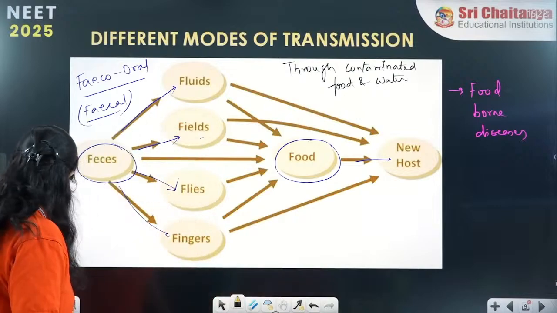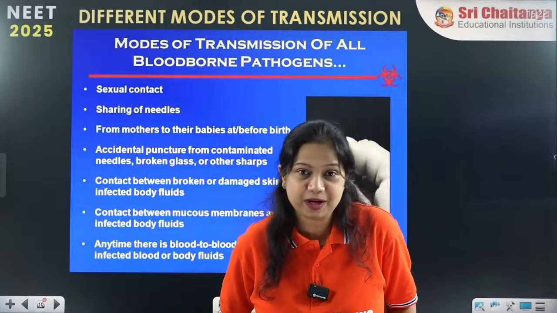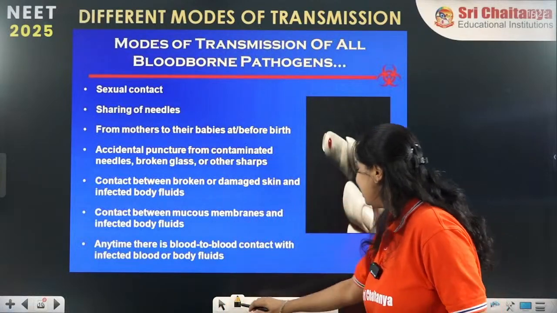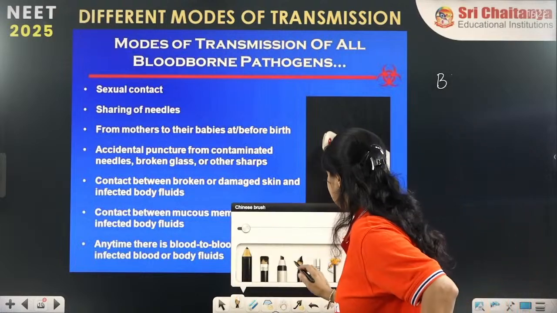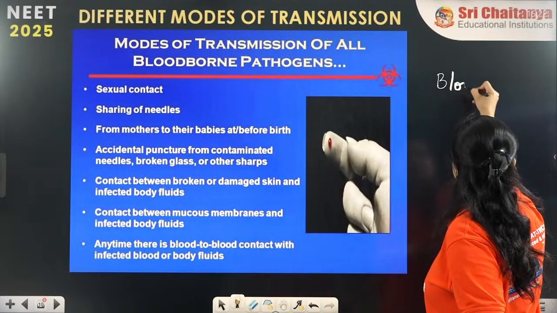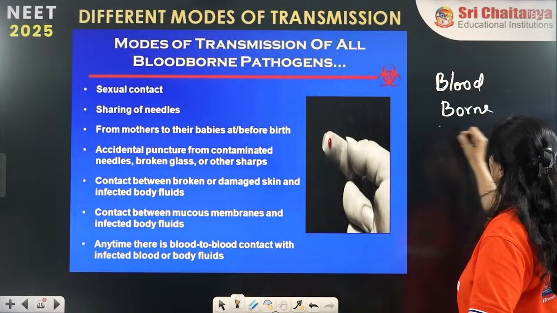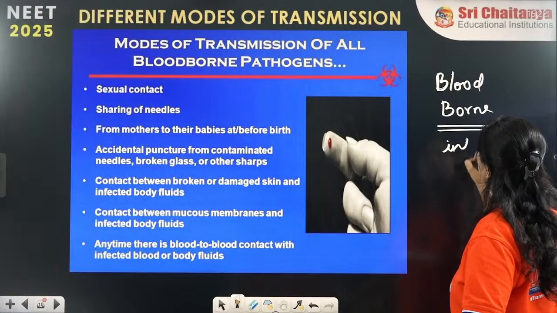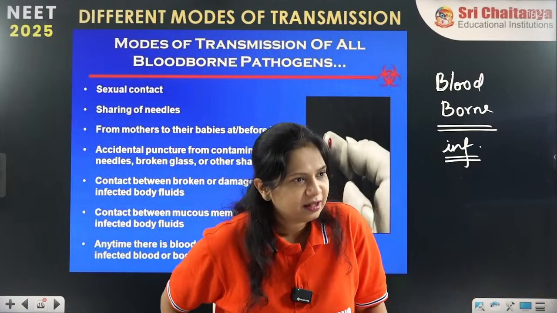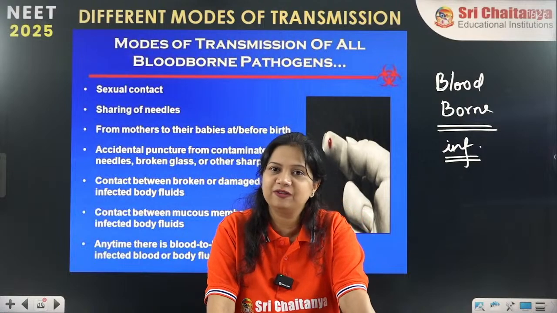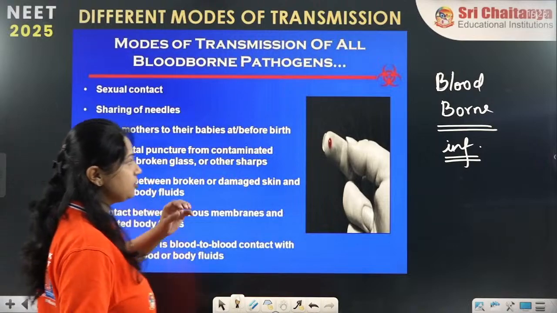So next it is the modes of transmission through blood and blood products. This is called bloodborne infections. Now what are these bloodborne infections? Who can tell me the meaning of bloodborne infections? Yes guys, can you help me out? What are bloodborne infections? Any guesses? Yes, you can see what all examples we have seen here.